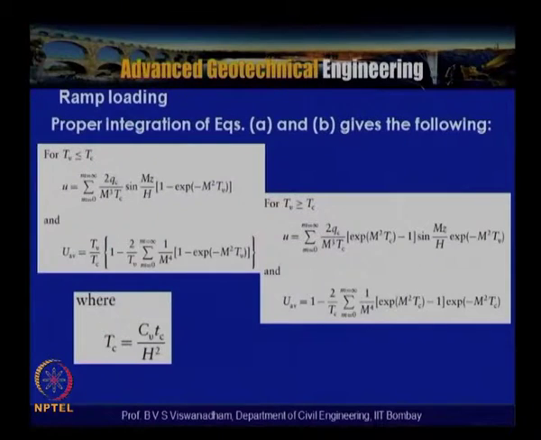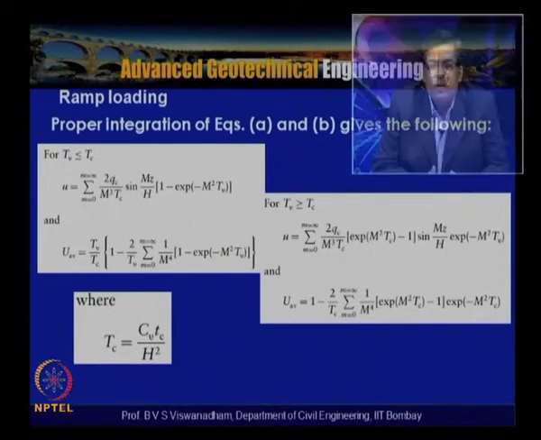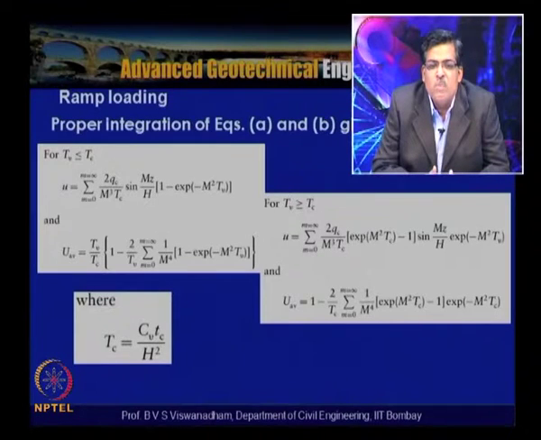So for the proper integration of equations A and B, for time factor Tv less than or equal to Tc, u is the sum from m equal to 0 to infinity of 2 Qc / (M³ Tc) sin(Mz) times (1 − exp(−M² Tv)), and Uav can be obtained as Tv/Tc times [1 − (2/Tv) Σ (1/M⁴)(1 − exp(−M² Tv))].